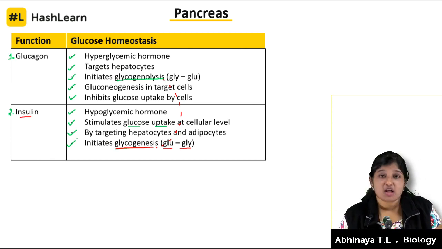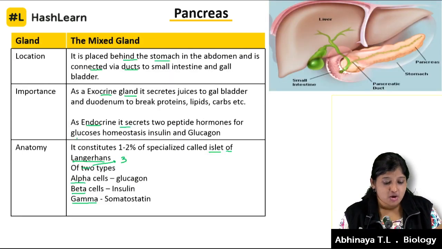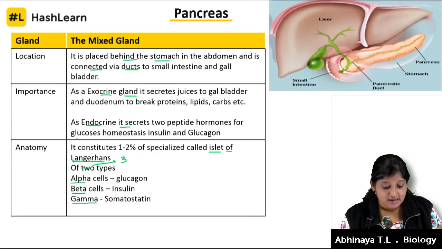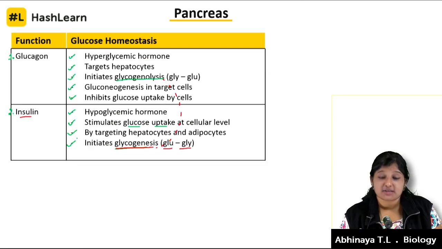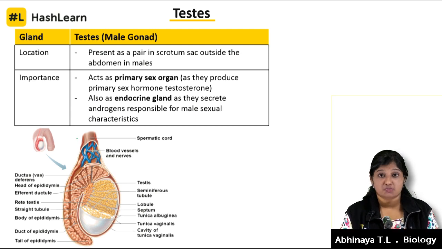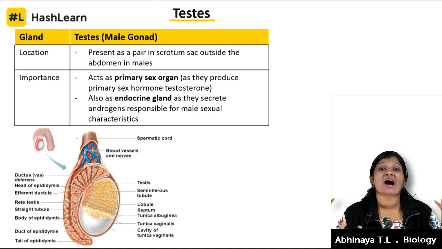Well, that was with the pancreas. What is the pancreas, the location and all, we told that it's a mixed gland. Then we went to the anatomy. What are the hormones produced by the alpha, beta and gamma cells. Then we started glucagon and insulin. Let's get into the next topic here, which is the gonads.